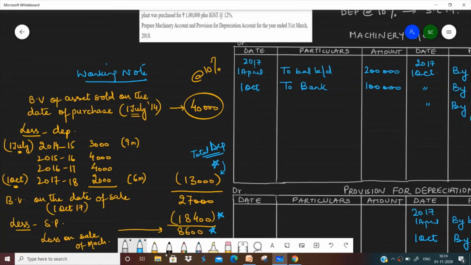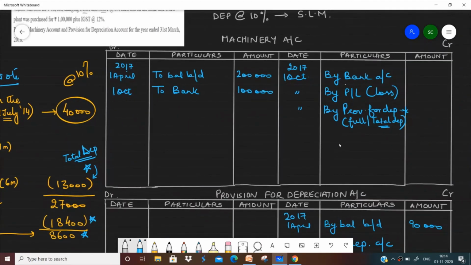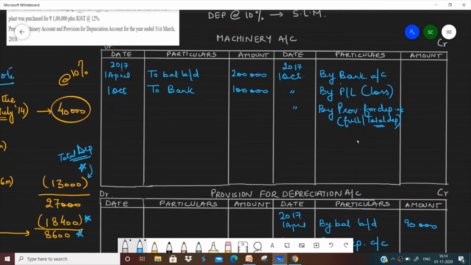Normally in the previous method, we used to show the current year depreciation. But since we are following the provision for depreciation method, we'll take the total depreciation. So let's show it in our machinery account. By bank with the amount at which we have sold, which was 18,400 given in the question, with the loss which we just calculated, 8,600, and by provision for depreciation, that is the total depreciation, that is 13,000. So we have shown this.